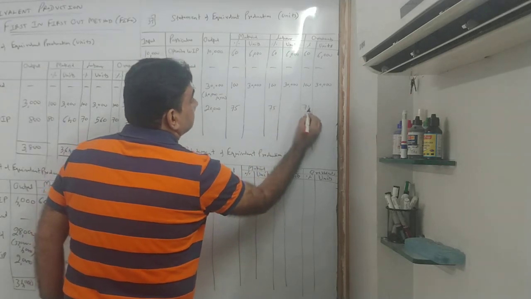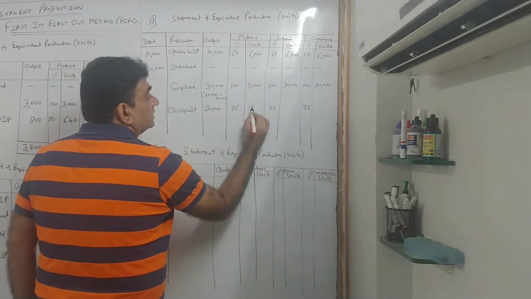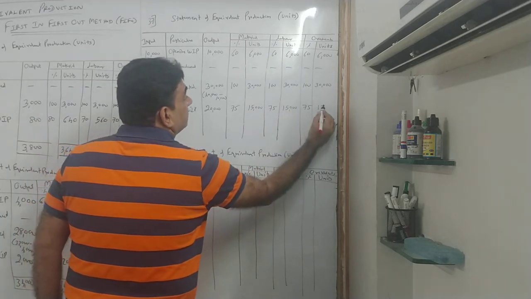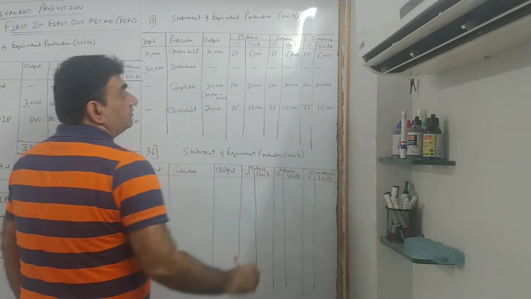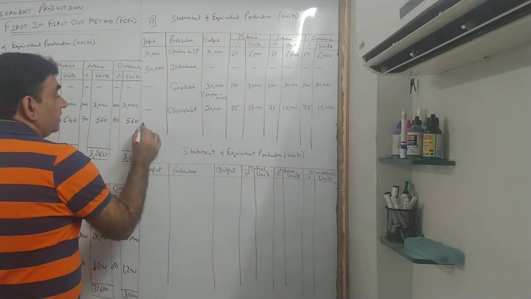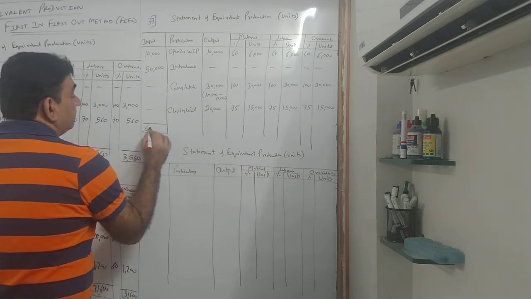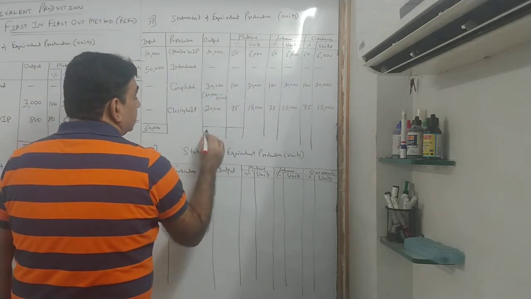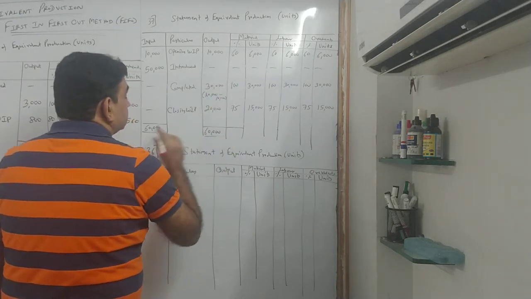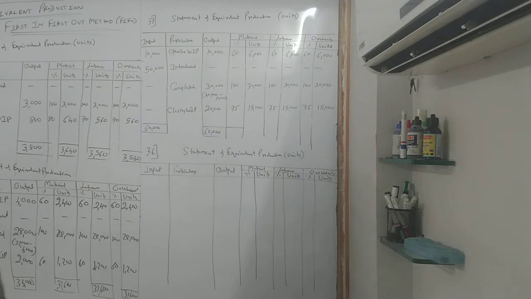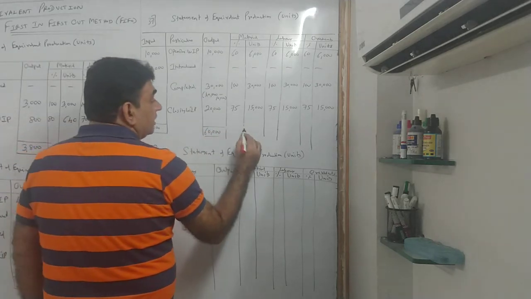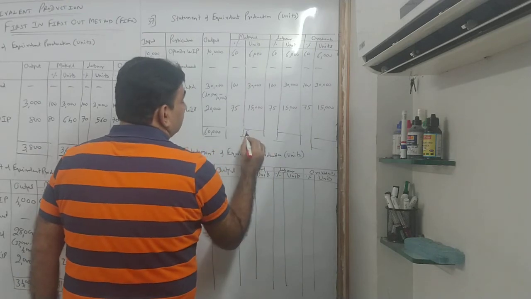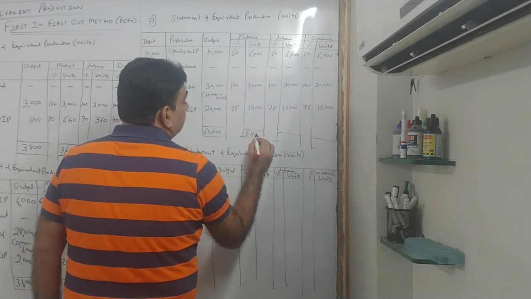75, 75. 20,000 ka 75%, 15. Check input output. 50 plus 10, 60, 10 plus 30, 40 and 60. Input output has to be the same. Okay? Now take equivalent units ka total. 36 and 15, 51.